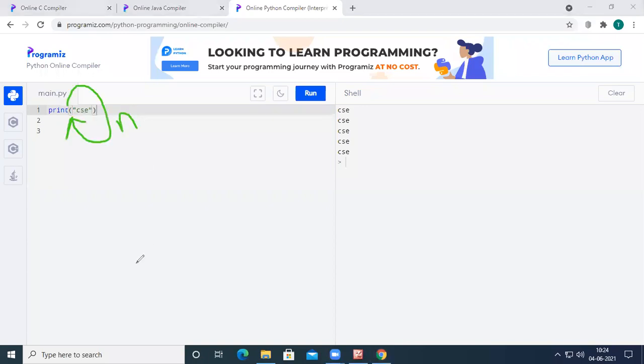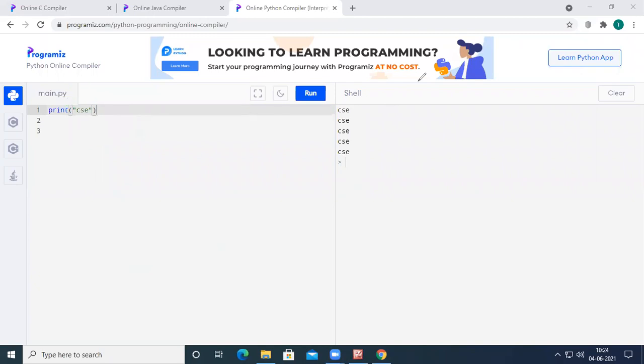Executing the same part of code again and again is called iteration. Iteration means executing the same part of code again and again, or we can call it looping. So we have to go for looping statements or iterational statements in order to print something for n number of times with only a single print statement.